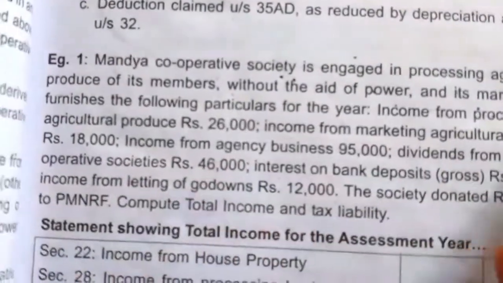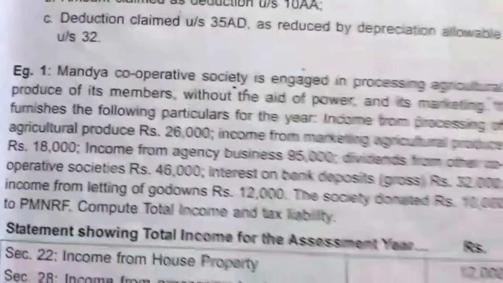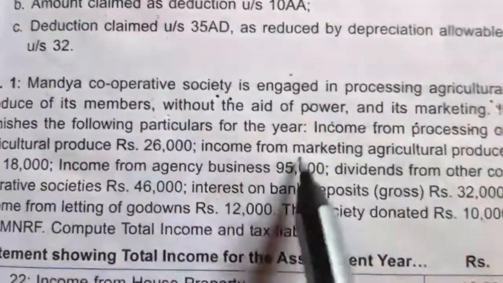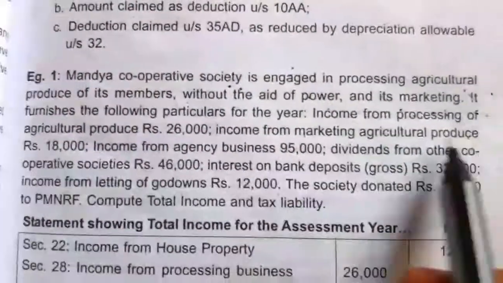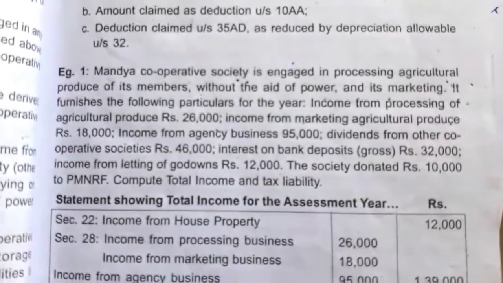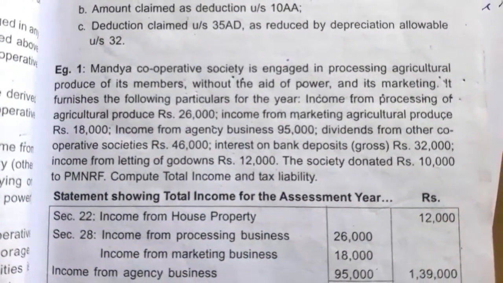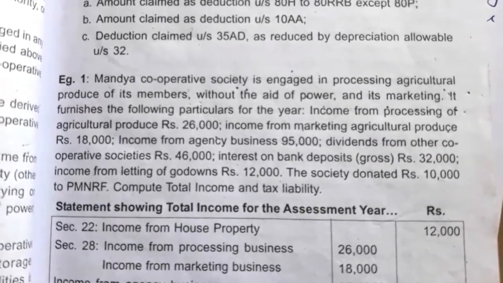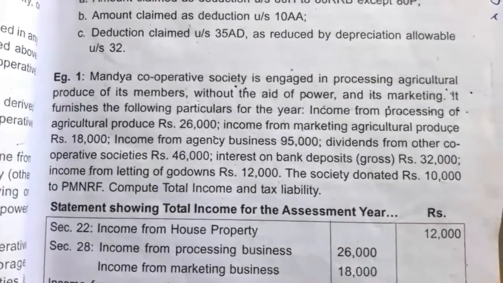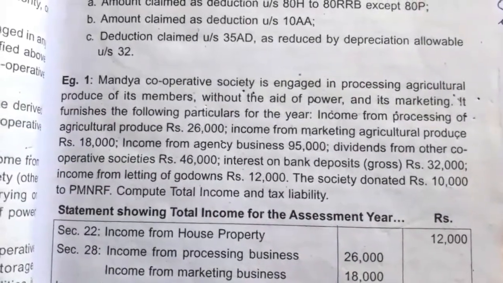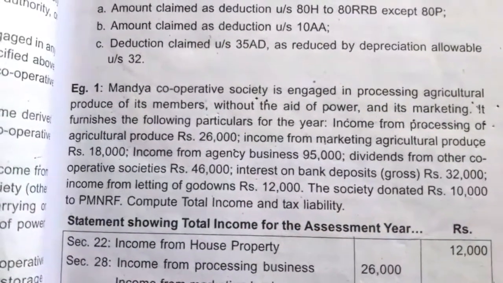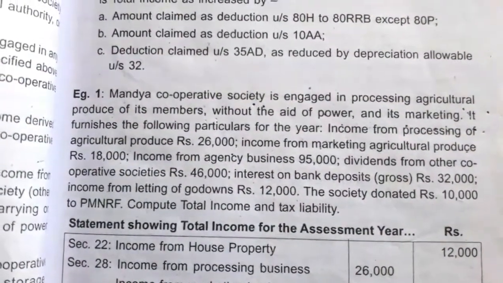Now we'll see one by one. Income from processing of agricultural produce we have to take under business income, and for this income they can claim deduction under section 80P. Next, income from marketing agricultural produce, 18,000. We take it as business income, and later they can claim deduction under section 80P.